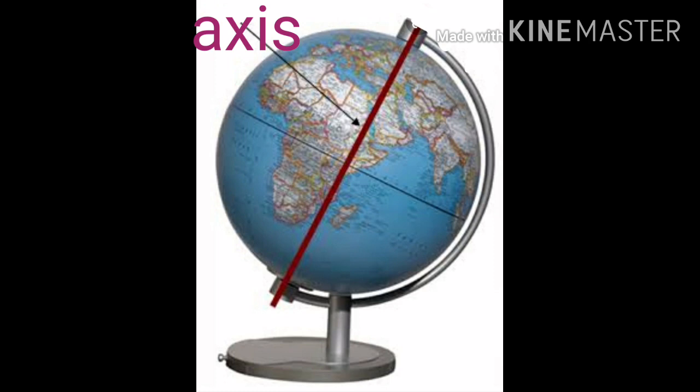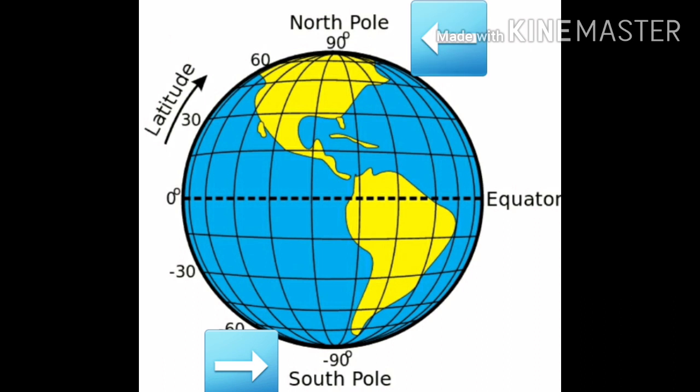It can be turned around on a line passing through it. This line is called the axis. This is an imaginary line. The axis of the globe has two endpoints, the North Pole and the South Pole.